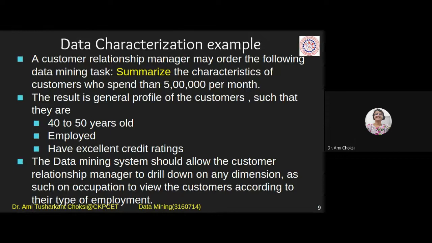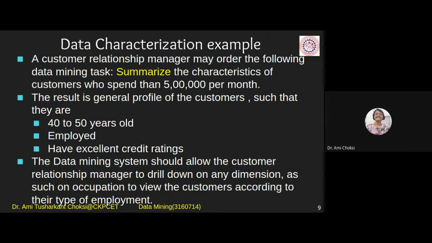So typically this is the characteristic, that is, a person is having the age that is 40 to 50, right? Second is employed. Obviously यार, employed तो होना चाहिए, पैसा आ ही नहीं रहा है तो खर्चेंगे कैसे, है ना? हाँ, हो सकता है कि फोर फादर्स ने बहुत सारे पैसे छोड़े हो, ठीक है ना? तो that can also be the characteristic, but just now we haven't considered that. Have excellent credit ratings. Credit rating is very good. कार्ड होता है ना, क्रेडिट कार्ड, उसका रेटिंग बहुत अच्छा है. So that can happen that the person is spending more than 5 lakh rupees per month, right?